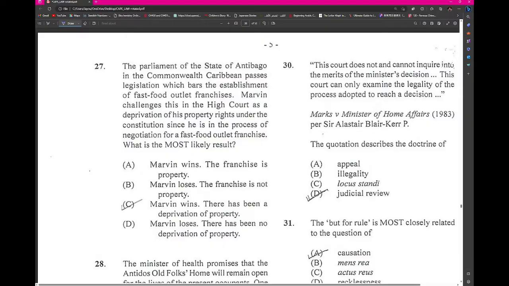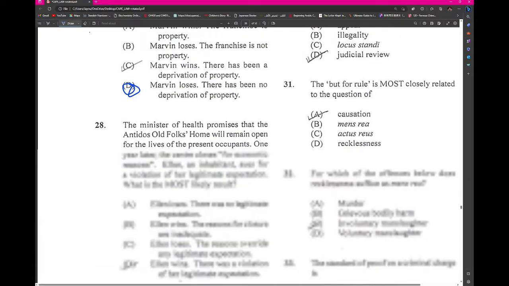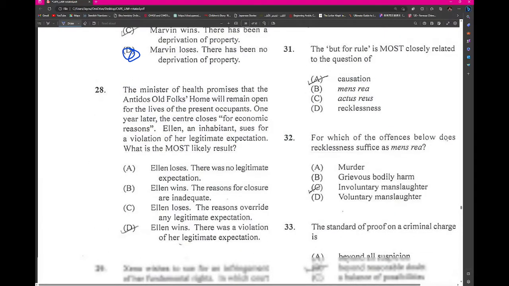This is most likely a result of that. Marvin loses the franchise, it's not his property, or there has been no preparation. He is thinking it's not like it was there before, right? He's thinking, right? So since he's in the process of negotiating, the Minister of Health promises that the old folks home will remain open for the years.